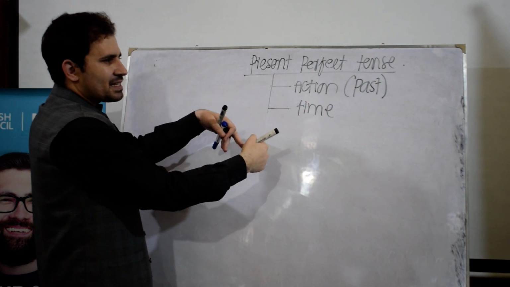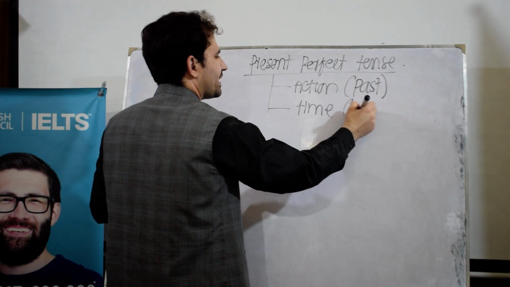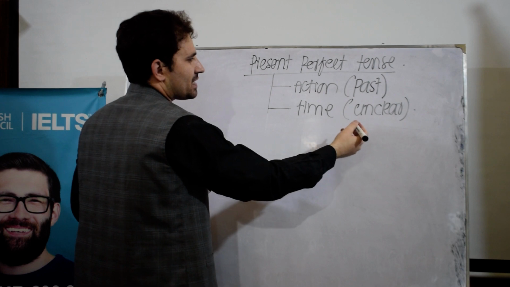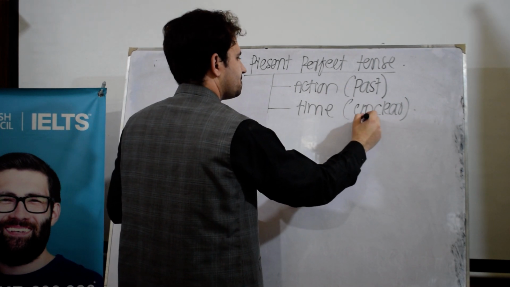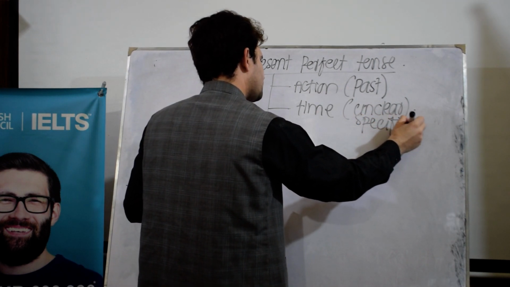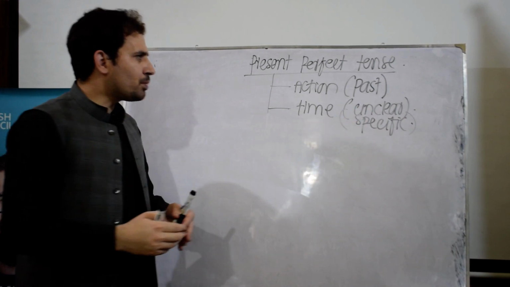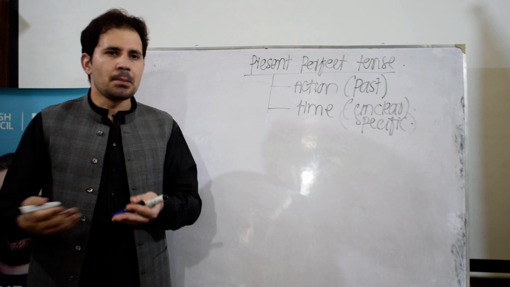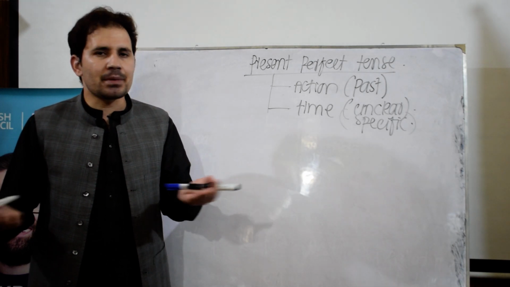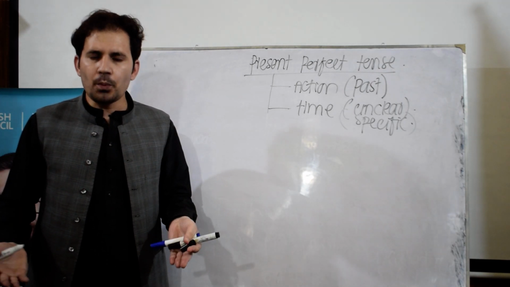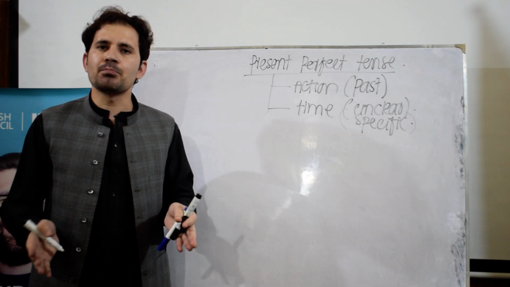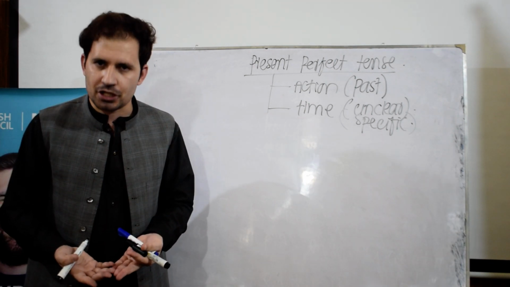But in this case, the time is unclear, or we can say it's not specific. Present perfect tense means an action that happened in the past, but not at a clear time, an unclear time. In this case, we are not concerned so much about the time, but we are concerned with the action.